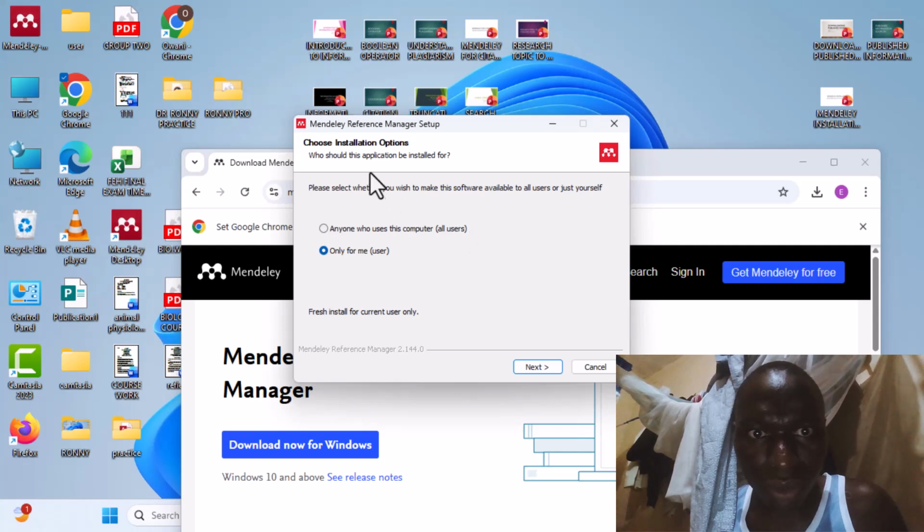Choose installation option. Here, who should this application be installed for? Okay, so here we are already having anyone who uses the computer, in brackets all users. We also have here only for me, so I'm going to choose only for me. Then I have here next.